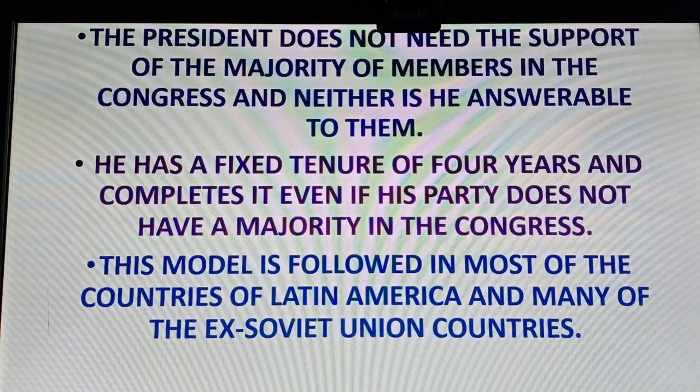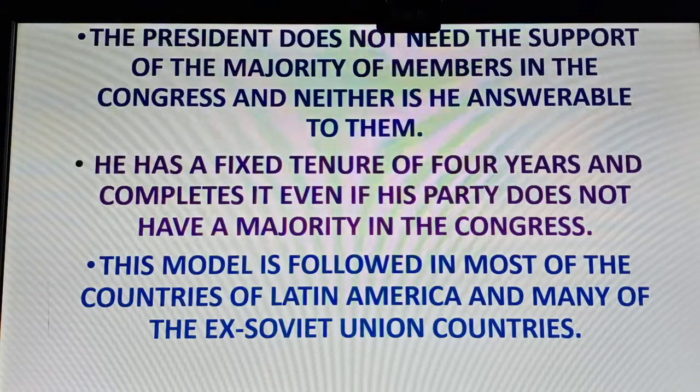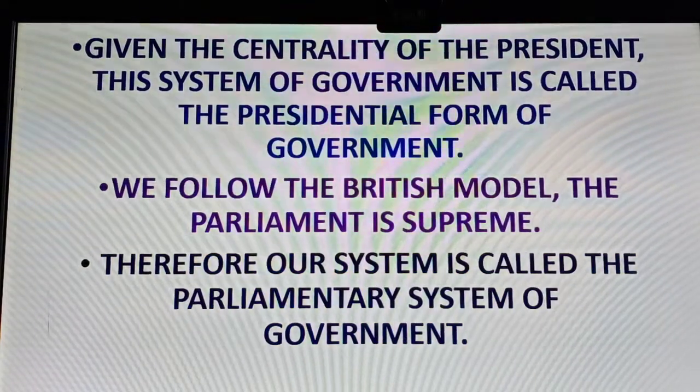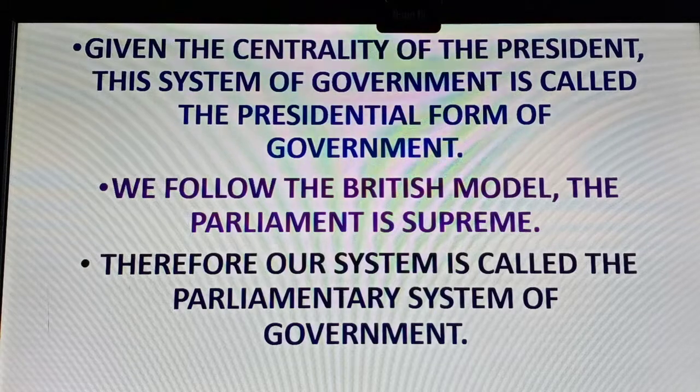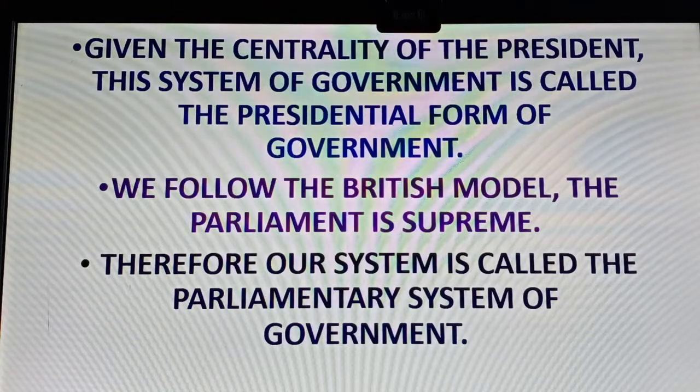That's a constitutional setup. This model is followed in most of the countries of Latin America, meaning South America. Many of the ex-Soviet Union countries, Uzbekistan, Kazakhstan, Tajikistan, Azerbaijan, all these countries are following the system. Even Russia is following that system. Given the centrality of the president, the system of government is called the presidential form of government. Parliament is not important. The president is the most important, powerful figure there. Everything is decided by the president.